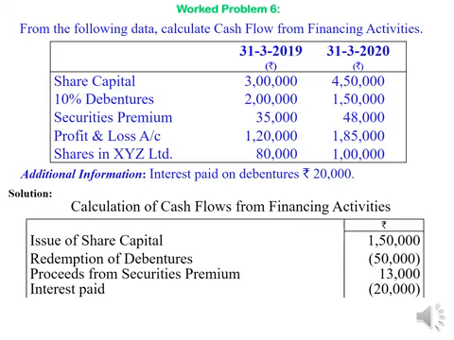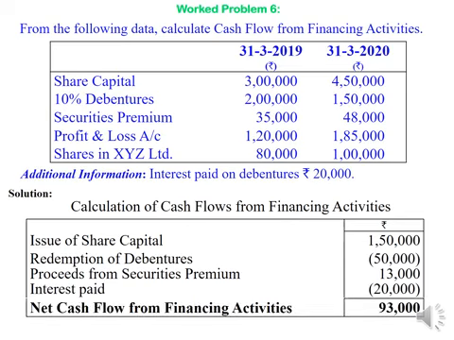Then interest paid during the year on debentures, rupees 20,000, results in an outflow of cash under financing activity. So these are the 4 items which come under financing activities out of the given problem. So the final amount is 93,000, a positive figure, net cash flow from financing activities. Net cash inflow from financing activities is rupees 93,000.